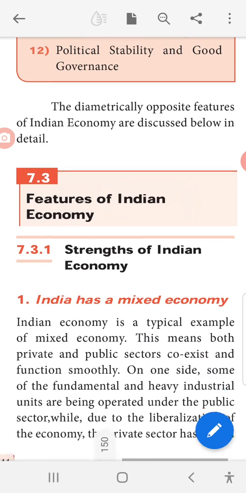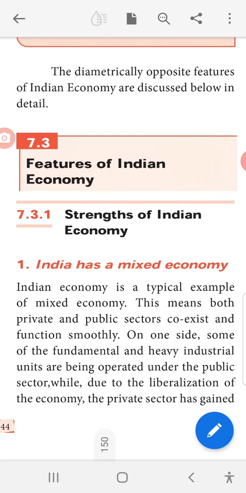Now we can see the features of the Indian economy. Strengths of the Indian economy: India has a mixed economy. The Indian economy is a typical example of a mixed economy. This means both private and public sectors coexist and function smoothly. Private means individual, public means the government.